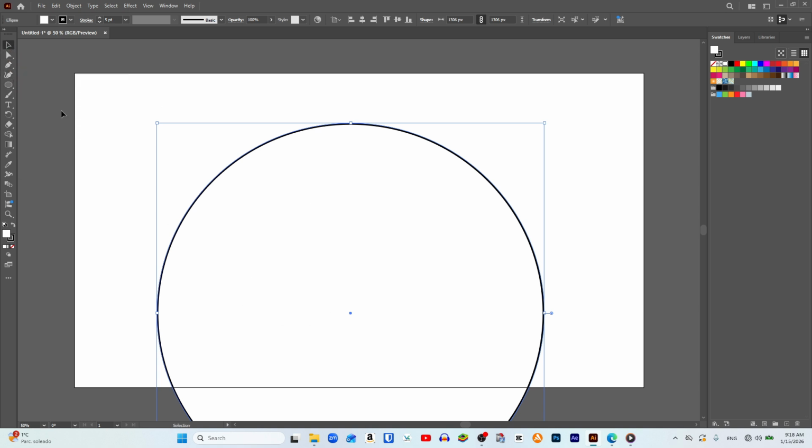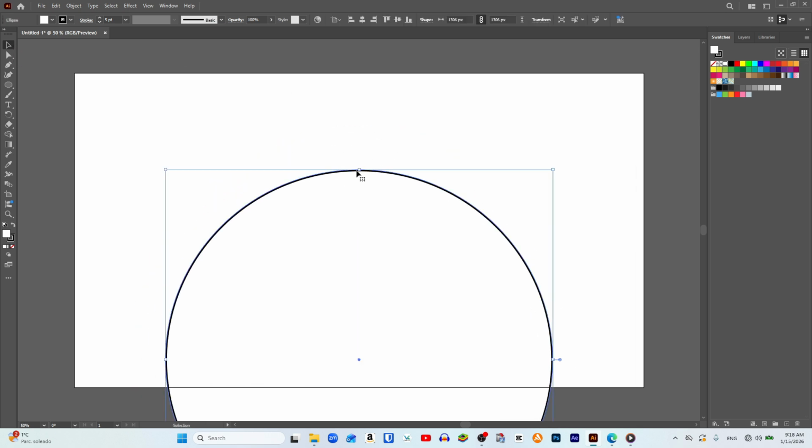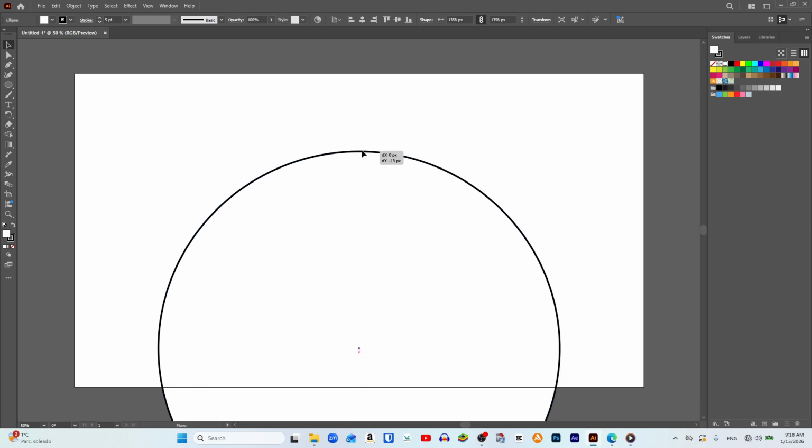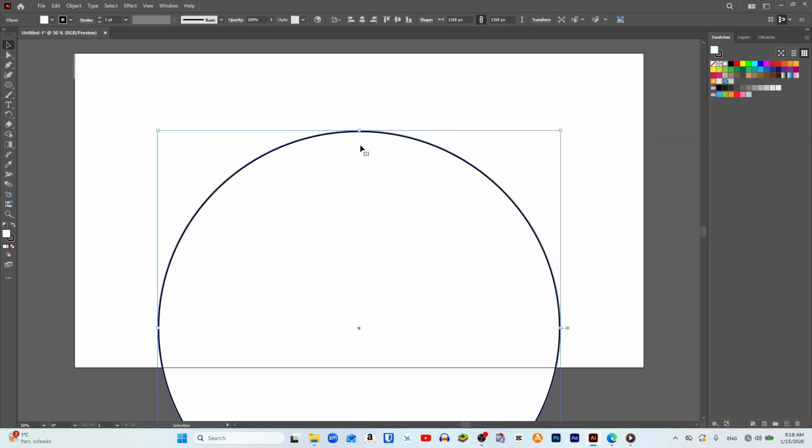After that, we select the regular selection tool and move the circle to the position where the circular text should be placed. And remember that when creating the circular text, the circle shape will not be visible anymore. Then we click on a blank area of the artboard to deselect it, and we select the text tool.